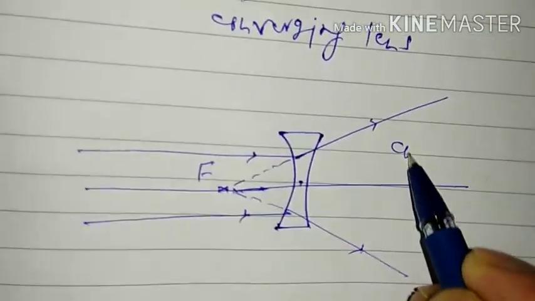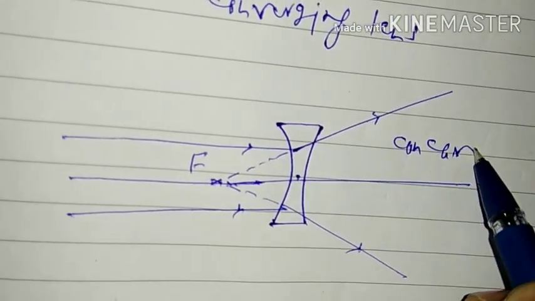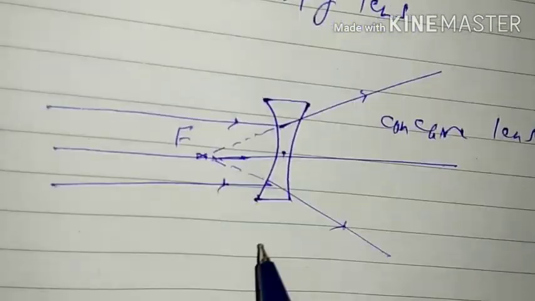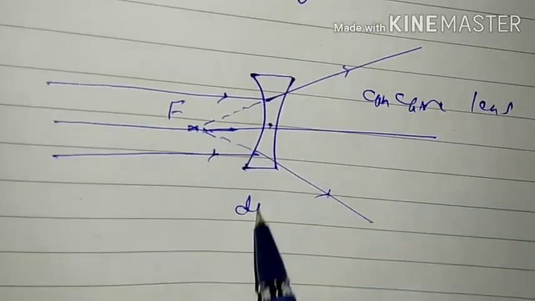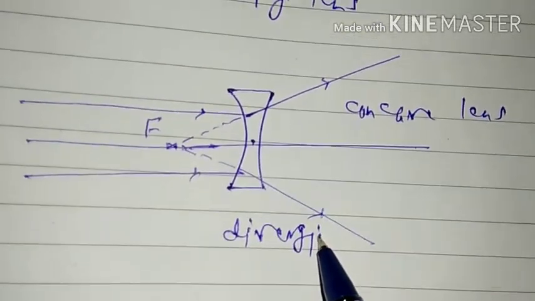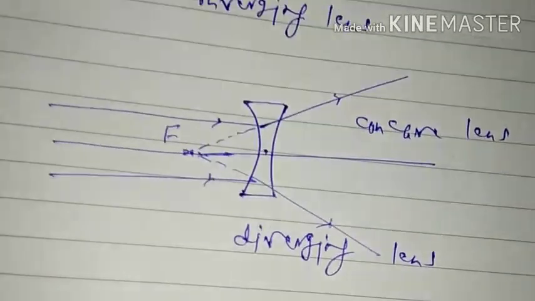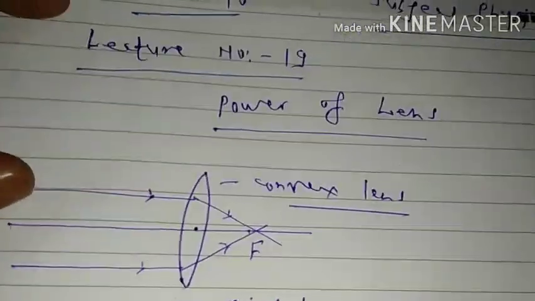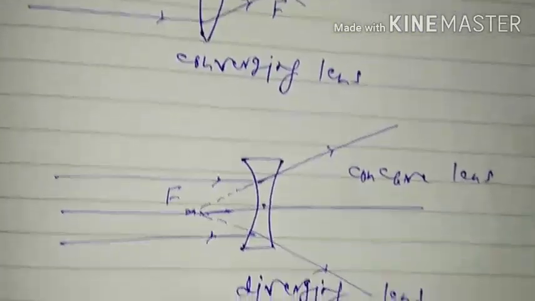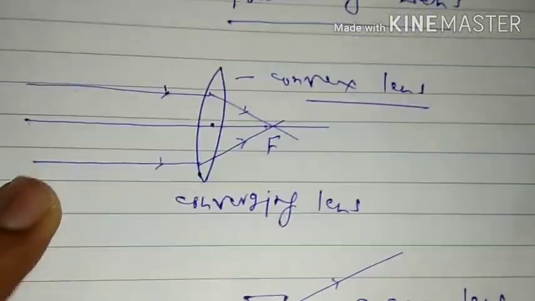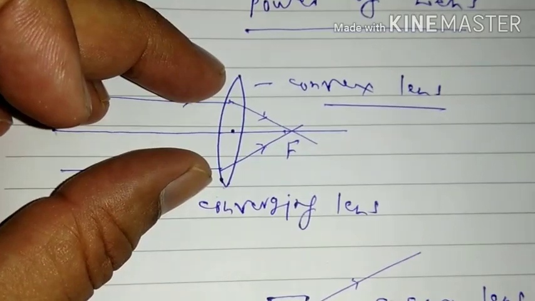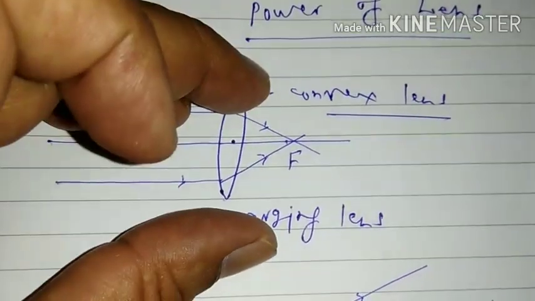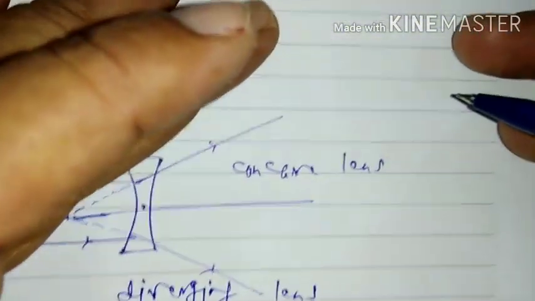So concave lenses are also called diverging lens. And this property is according to the character of convex and concave lenses. So what we see here? We see that spherical lenses either converge or diverge rays of light.